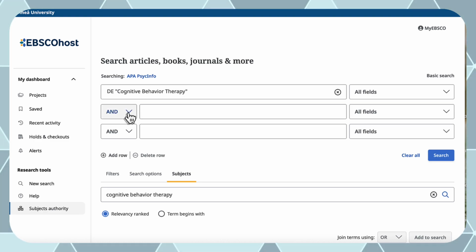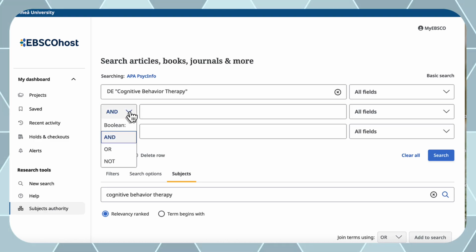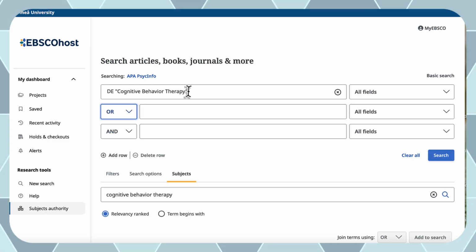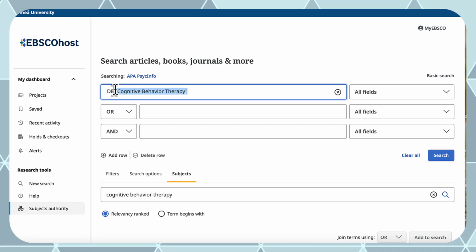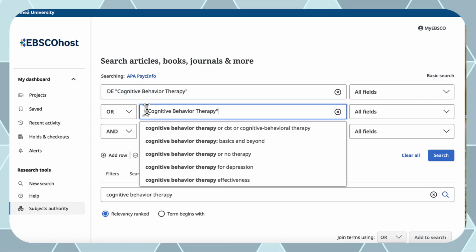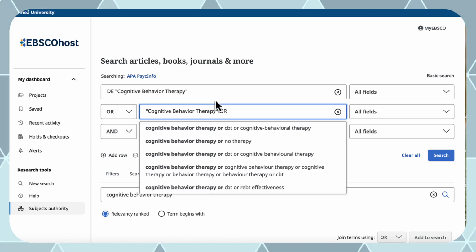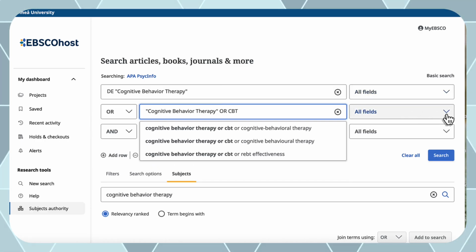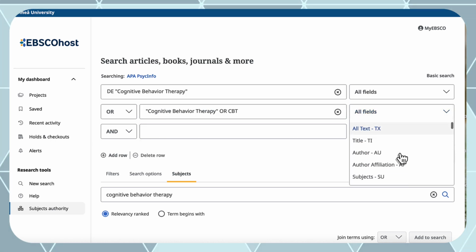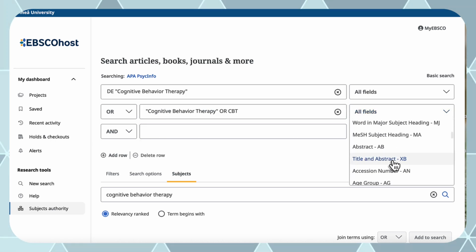In the second row, we would change the operator AND to OR. And I will copy this one, cognitive behavior therapy. And we would also like to have synonyms and related words, for example, CBT. So I will also add CBT. And here in all fields, I will change that into title and abstract.